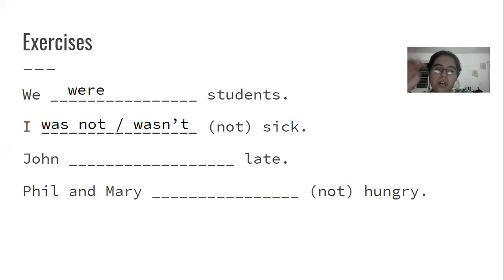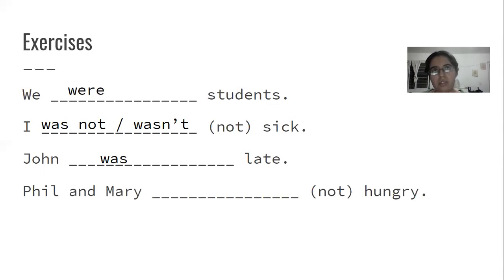The third one says John late. So John, what person is John? John would be he. So when we have he, we have to use was. So it says John was late. And the fourth one says Phil and Mary hungry.